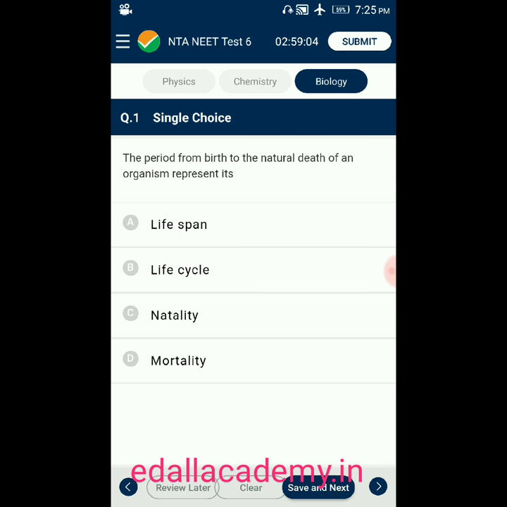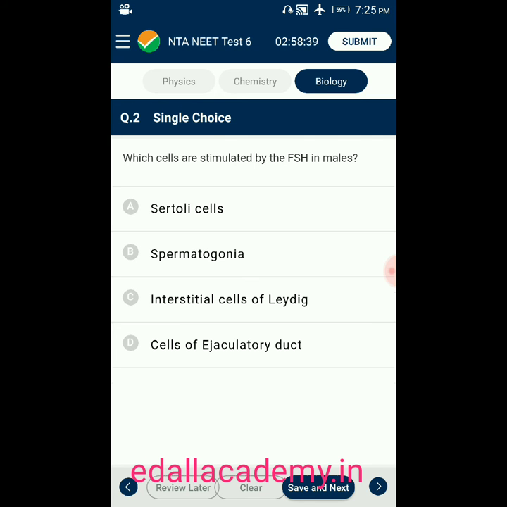Question number 1. The period from birth to the natural death of an organism represents its. There are four options given. Option A, lifespan. Option B, life cycle. Option C, natality. Option D, mortality. The period from birth to the natural death is called lifespan. So the correct answer is option 1, that is option A.